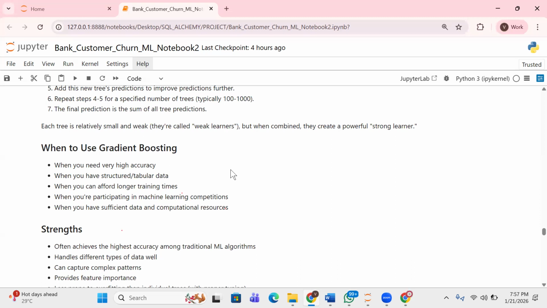What I mean is we've not saved the model. When I say save, we may save the model so that we can integrate it directly into the application or whatever. So we are still experimenting. We've looked at logistic regression, decision tree, random forest, then gradient boosting, and we'll also look at XGBoost, because before you go with the final algorithm, you want to be sure that you've tried out different algorithms.